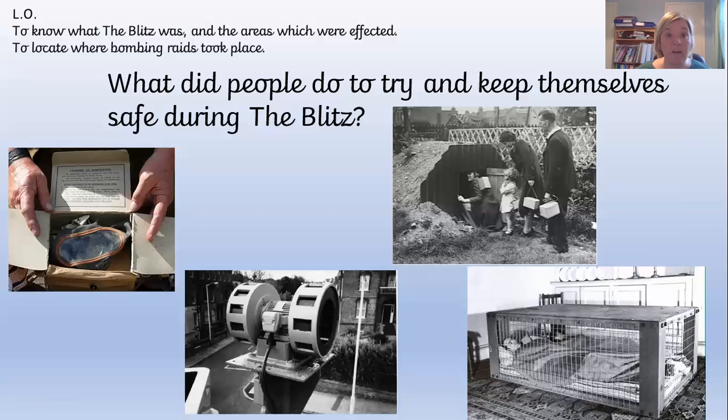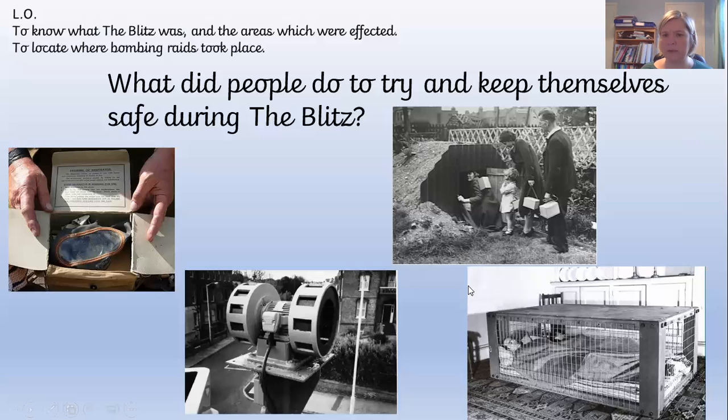And it wasn't very nice in there at all. It was very cramped. It was very smelly. There wasn't much to do in there. It was probably really, really cold. We will look at that in more detail to come. But that was at the bottom of the garden, and it was called an Anderson shelter.